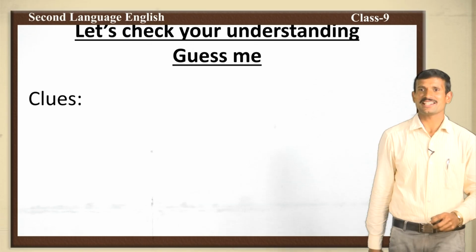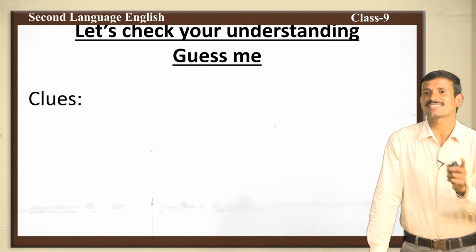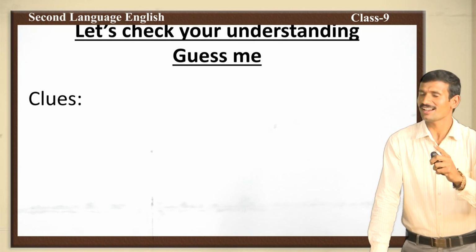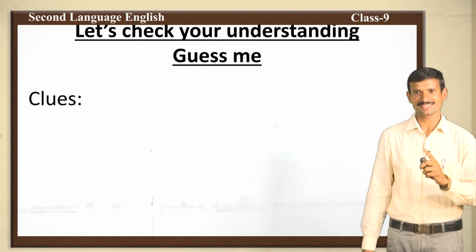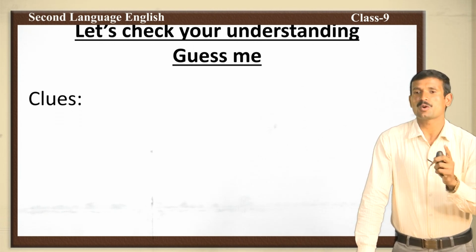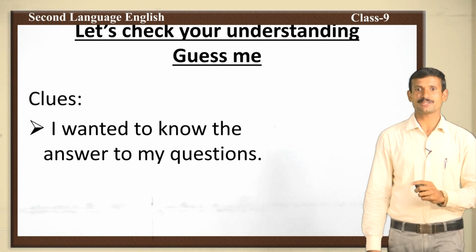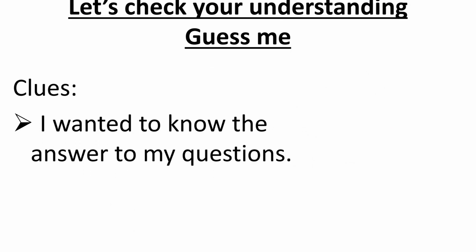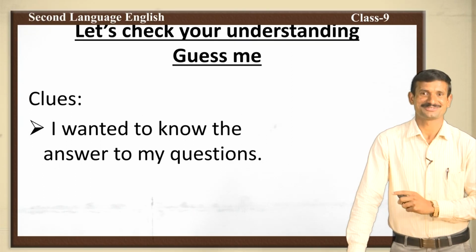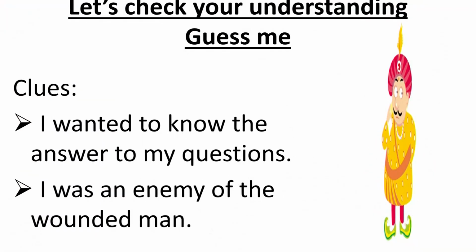Now, let's check your understanding. You should guess who is the person or what is the thing using the clues. Let us play a game. The game is, I will give you clues, you should identify who is the person or what is the thing. Now, the first clue is, I wanted to know the answer to my questions. Who is the person? Don't you know? I will give one more clue. I was an enemy of the wounded man. Who is that person? The king. King is the answer. Very good.